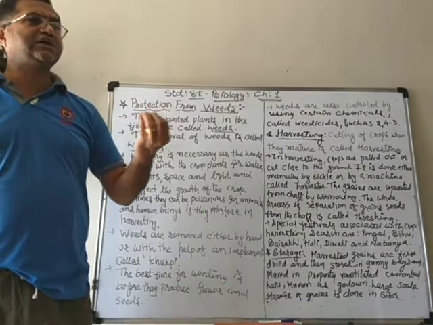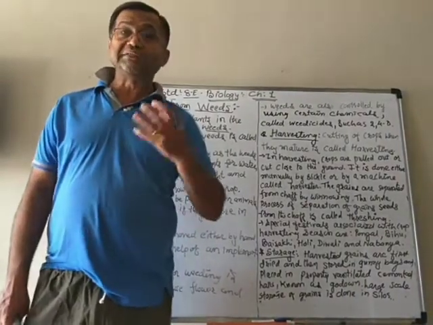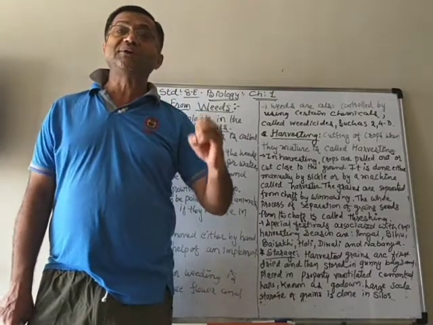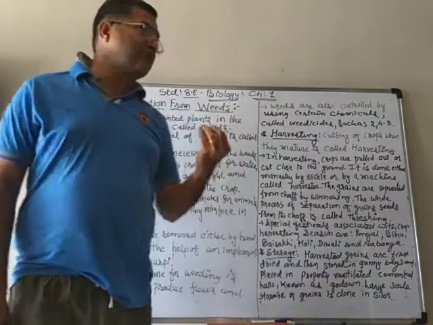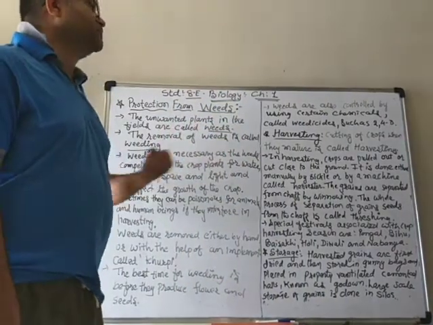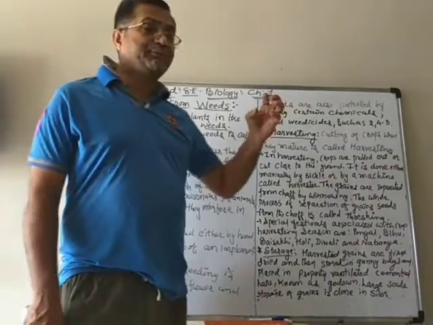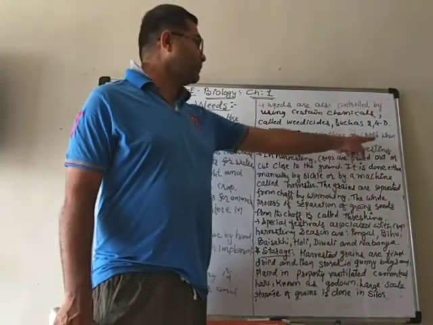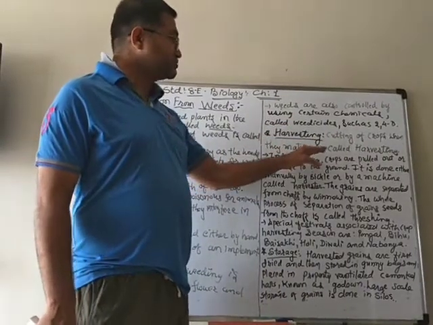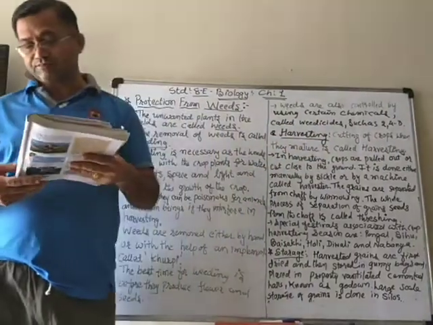It is turning golden yellow, and then you know that your crop is mature. When the crop is mature, we have to cut it. That process is known as harvesting. So cutting of crops when they mature is called harvesting.